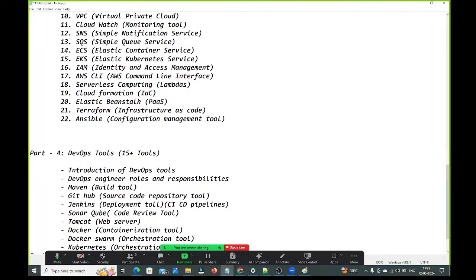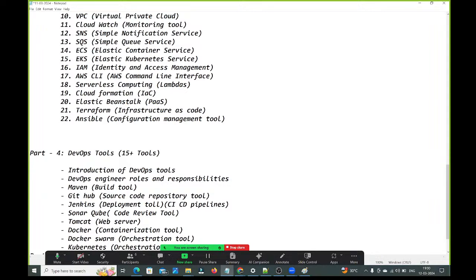Can you predict how many requests you will get per day for your application? You can't. I don't know how many requests will come per day. So based on the traffic, based on the load, we need to increase the number of servers automatically. And if required, we need to decrease the number of servers automatically.